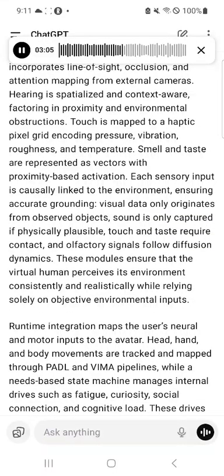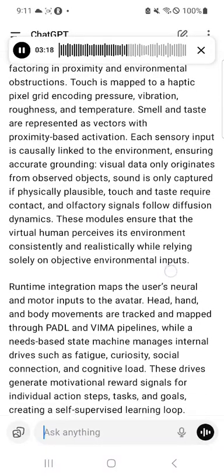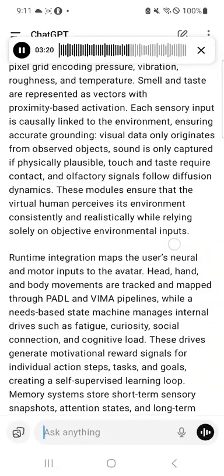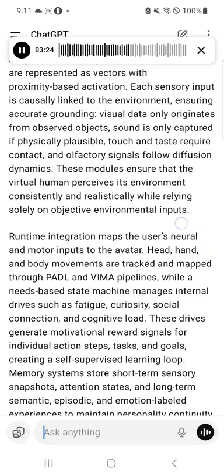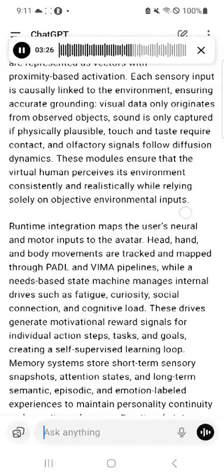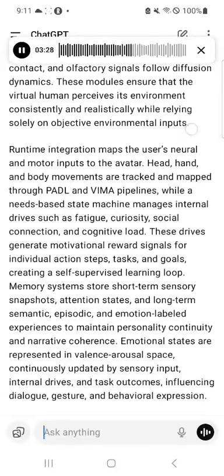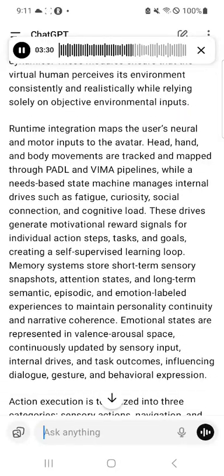Each sensory input is causally linked to the environment, ensuring accurate grounding. Visual data only originates from observed objects. Sound is only captured if physically plausible. Touch and taste require contact, and olfactory signals follow diffusion dynamics. These modules ensure that the virtual human perceives its environment consistently and realistically, while relying solely on objective environmental inputs.